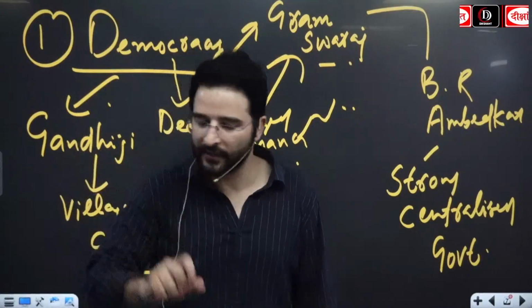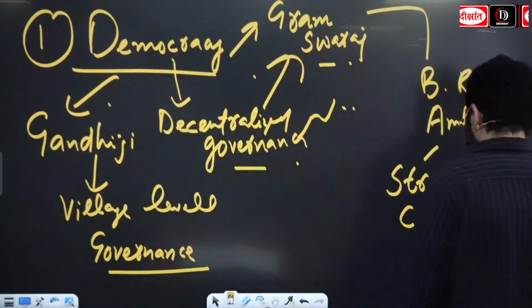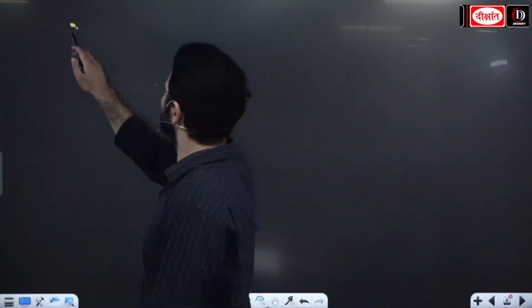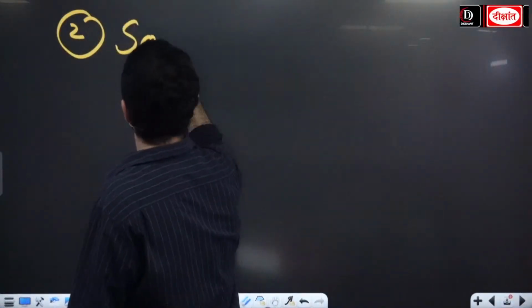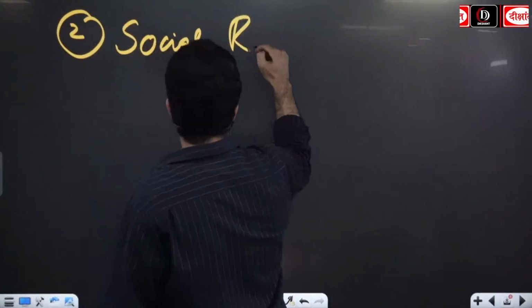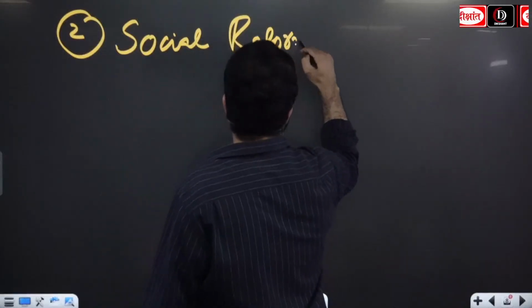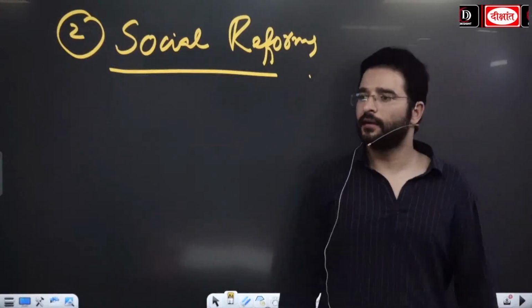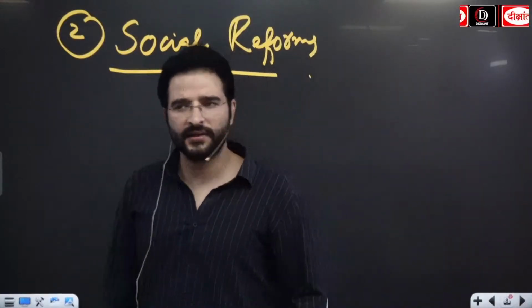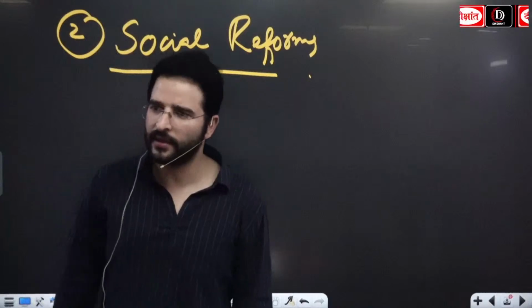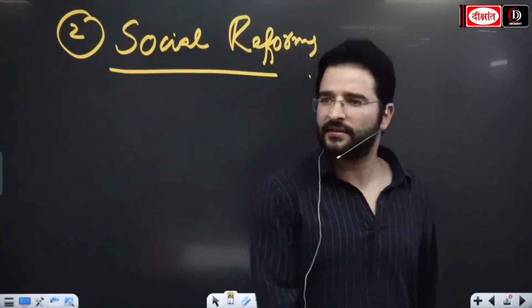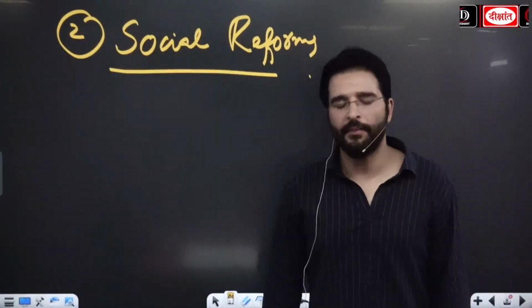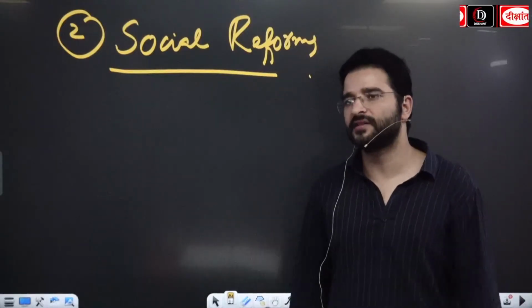ओके, सेकंड हेडिंग दे दो, सोशल रिफॉर्म्स. That society where caste system was at its peak, child marriage as well as communalism. Apart from that, other ills were seen.